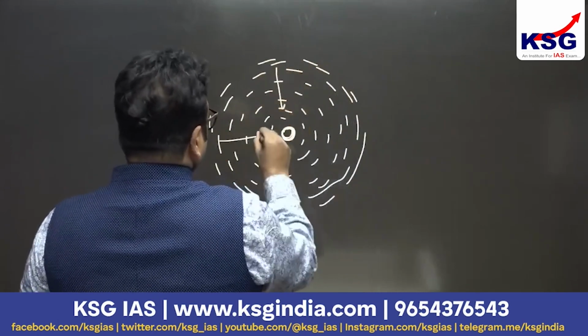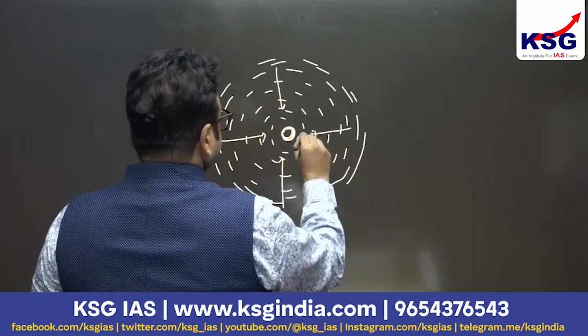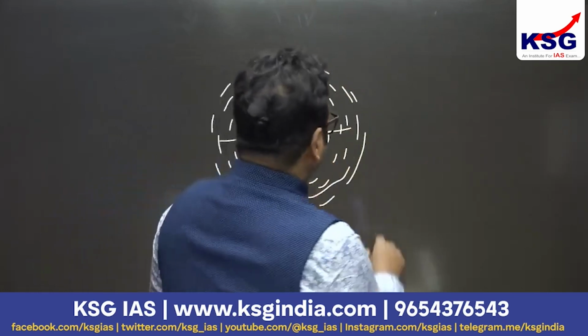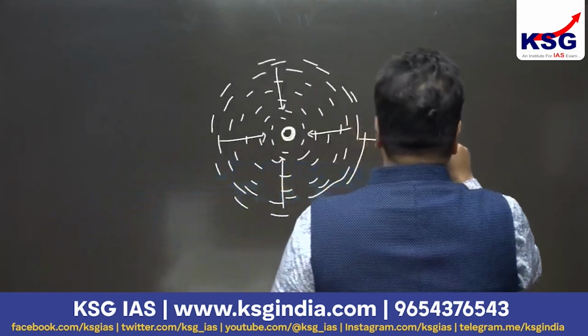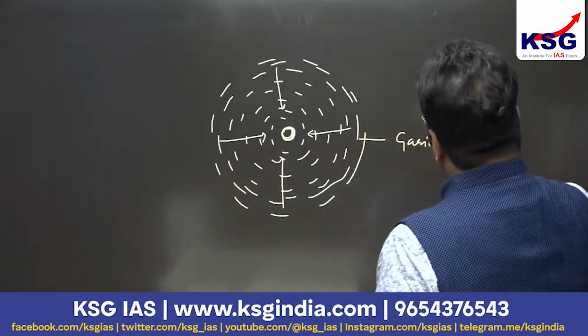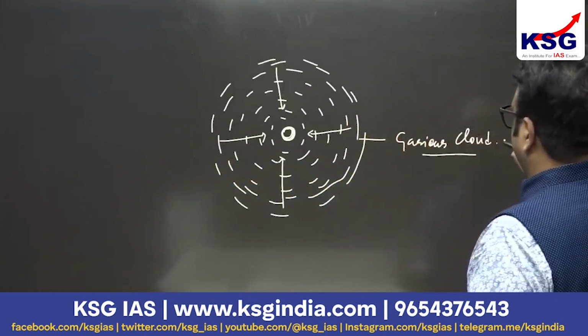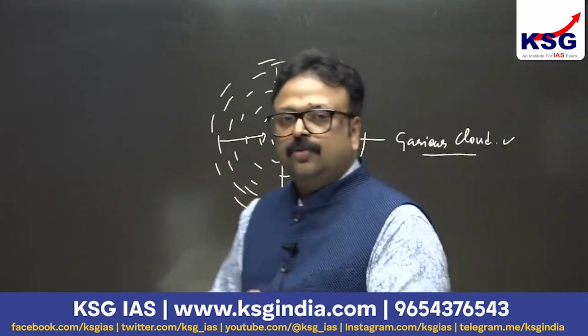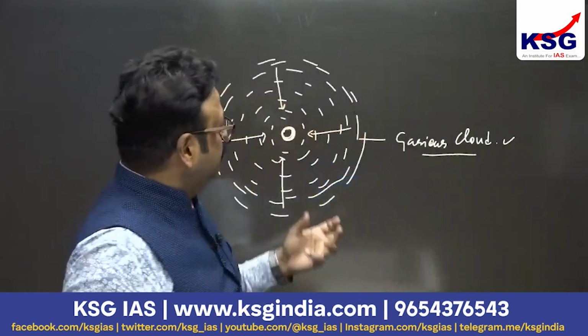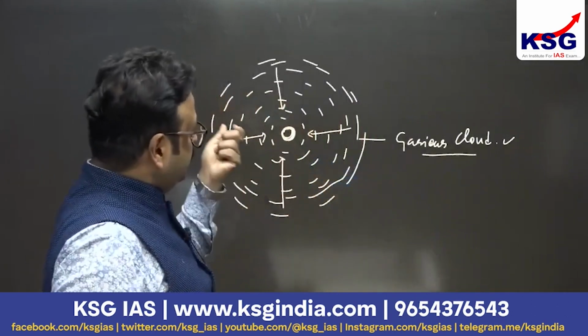This is the gravity that is pressing the core, the gravity of the gaseous cloud. The gaseous cloud is pressing the core, and under this superincumbent gravity, the core gets pressed.